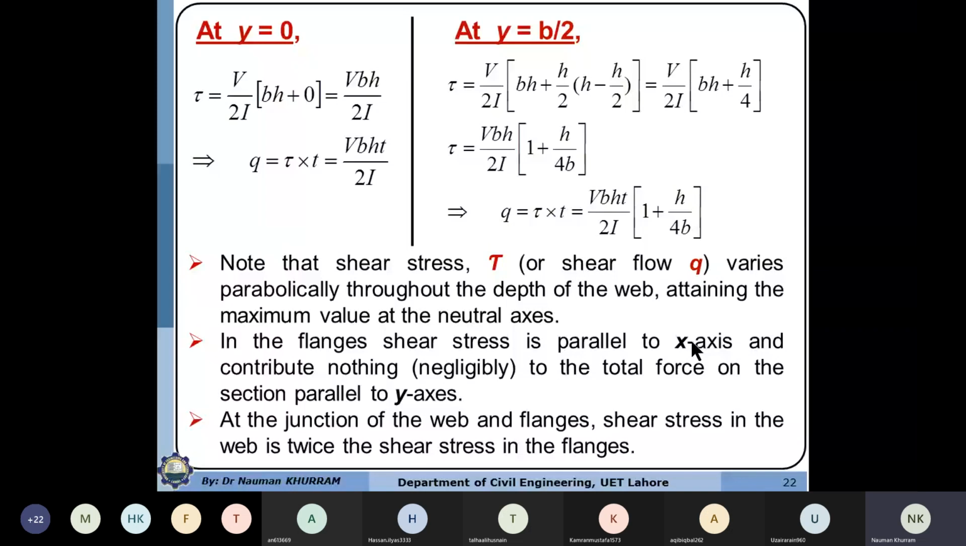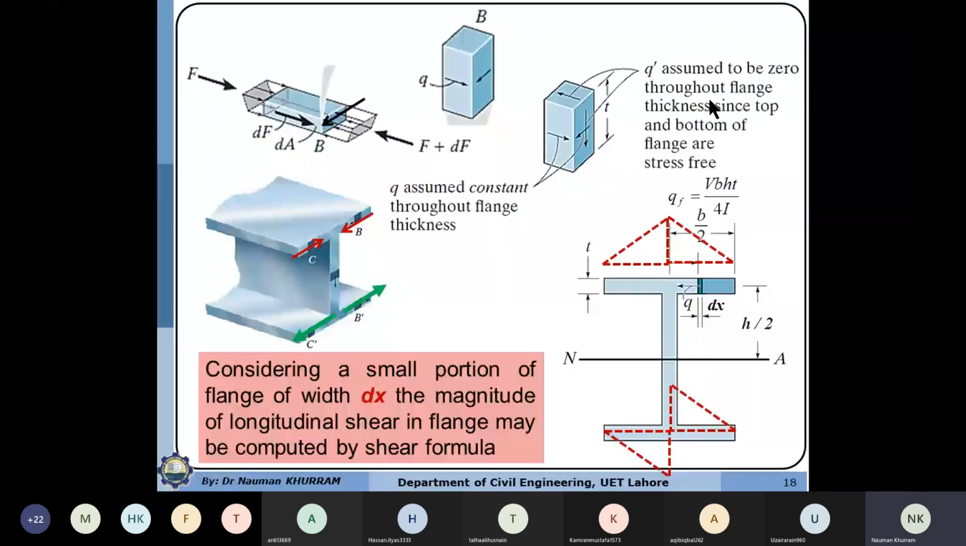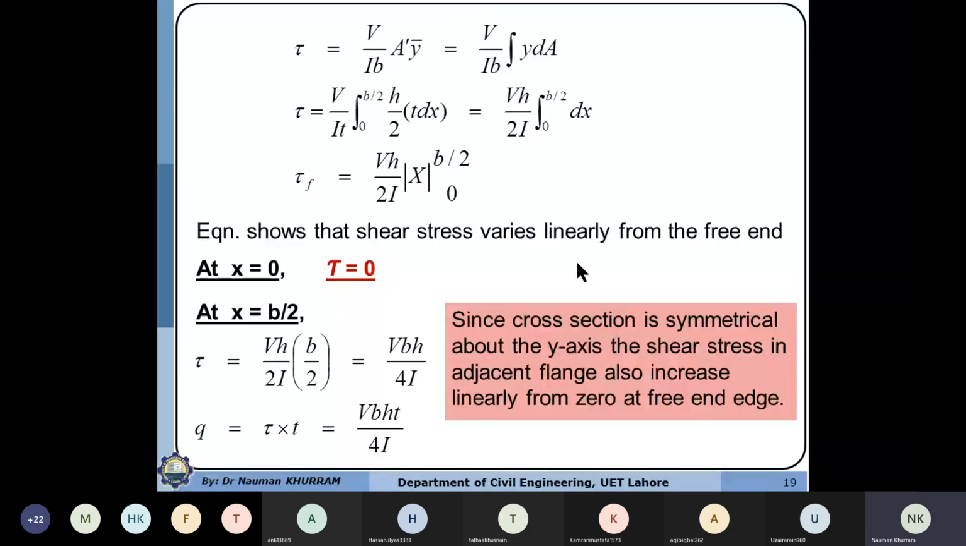At the junction of the web and flange, the shear stress in the web is twice the shear stress in the flange. So we have already proved this thing. This is the shear stress in the flange that we computed at the half line. This value we computed as VBH over 4I, which is the half-line shear flow. And the shear stress in the web we determined as VBH over 2I.